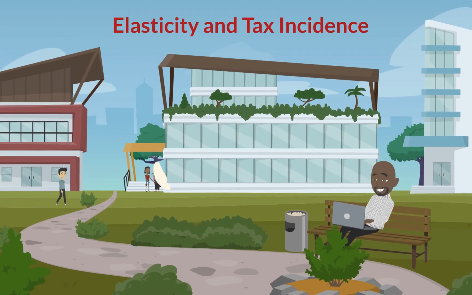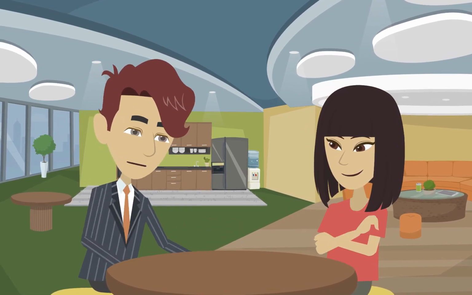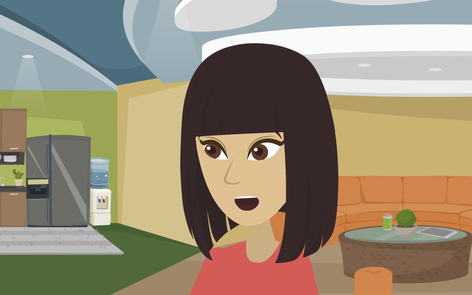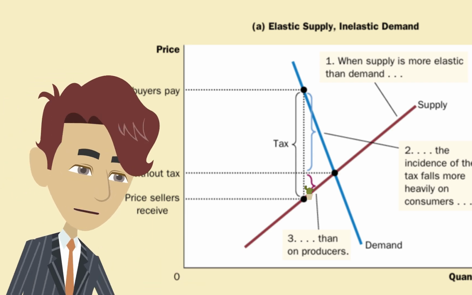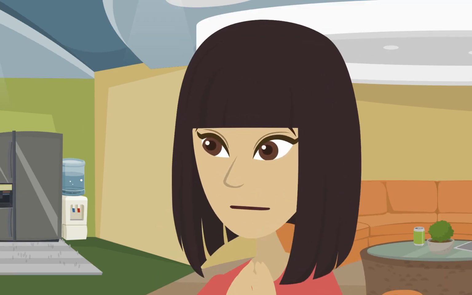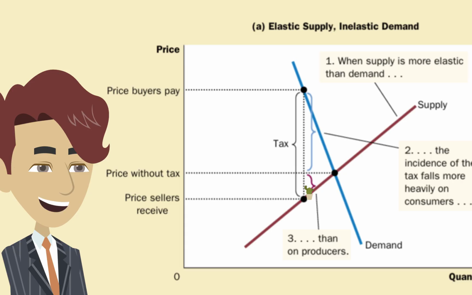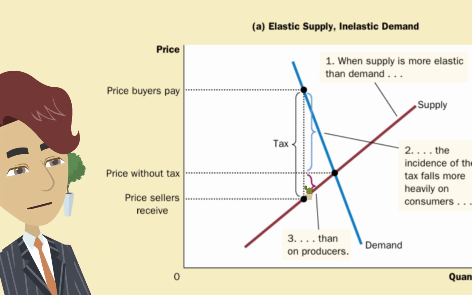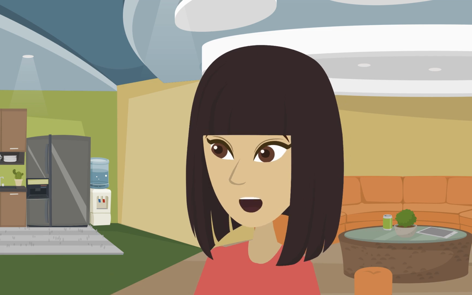Elasticity and tax incidence. So, when a tax is imposed on a good, do you know how the burden is shared between buyers and sellers? I think it depends on how elastic the supply and demand are, right? Exactly. If the supply is very elastic and demand is inelastic, sellers bear less of the burden. That makes sense. So, buyers end up paying a higher price when the tax is added? Right. In that case, the price paid by buyers increases significantly, while sellers only see a small drop in what they receive. And what about the opposite scenario?